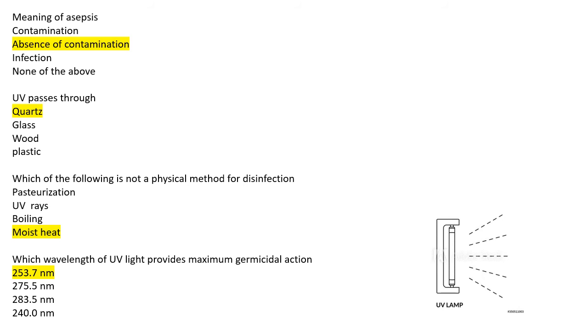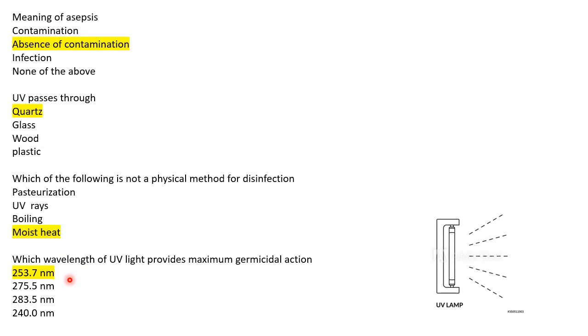Which of the following is not a physical method for disinfection? Okay, so the other three, that is pasteurization, UV rays, and boiling, are physical methods for disinfection. The option of moist heat is the correct answer here, because it does not come under physical methods for disinfection. Okay, so the correct answer is moist heat. It is not a physical method for disinfection.